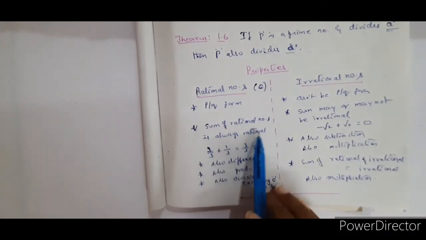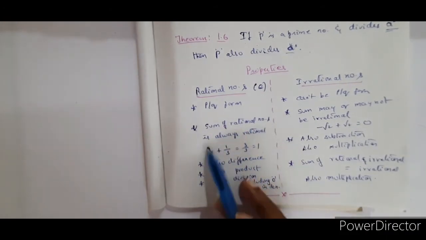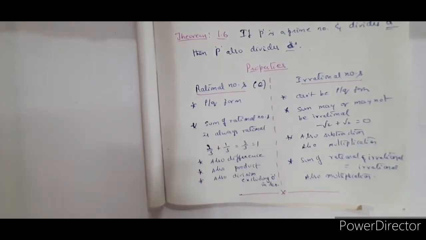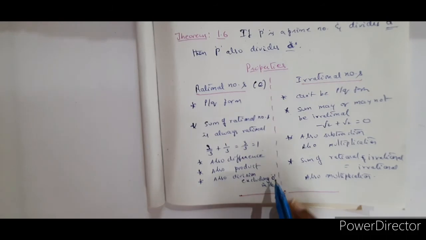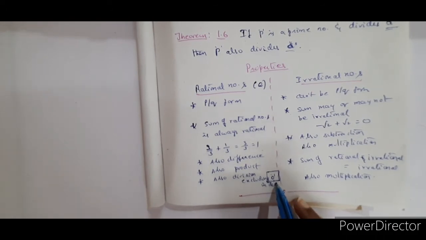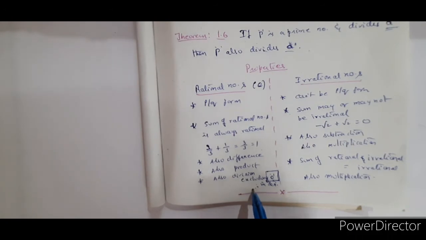Properties. Sum of rational numbers is always rational. You can take any example and prove it. And also difference of rational numbers is always a rational number. Also product of rational numbers is also a rational number. Also division of two rational numbers is a rational number. Only the limit here is you are not going to take 0 in the denominator. If you don't take 0 in place of denominator, any other rational numbers when divided give a rational number only. This part is also very, very important here.